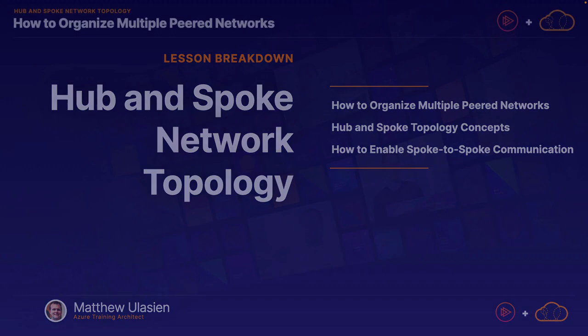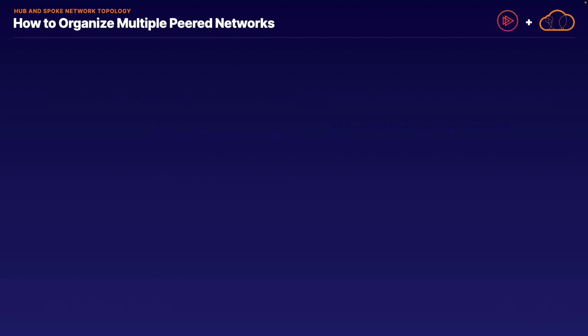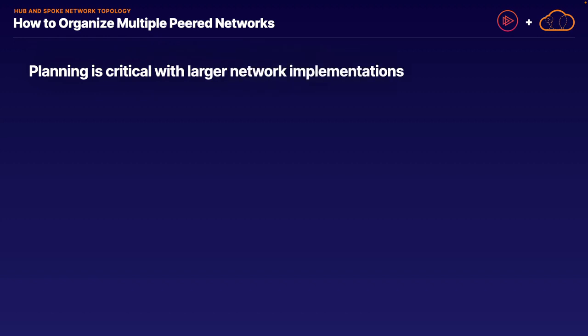So jumping on into it, let's start with a quick overview of the importance of planning out your network infrastructure, especially as your network implementation grows and you have to peer multiple networks. So when discussing larger network implementations on Azure, especially when planning multiple networks, planning it out is really important. In fact, a failure to plan multiple peered network infrastructure can simply lead to chaos. So here's what I'm talking about.